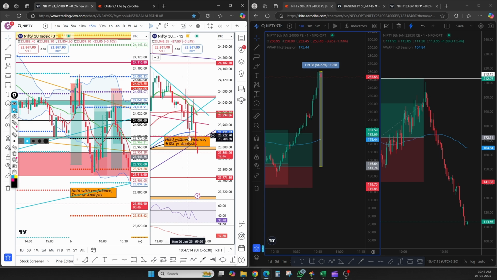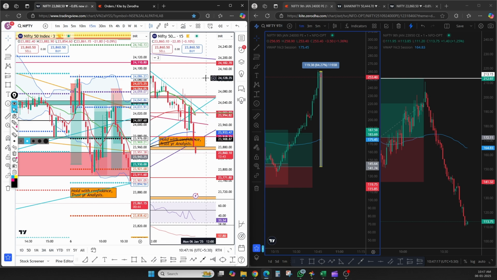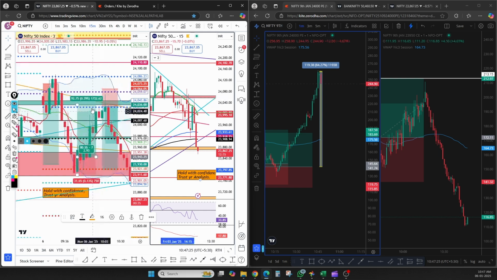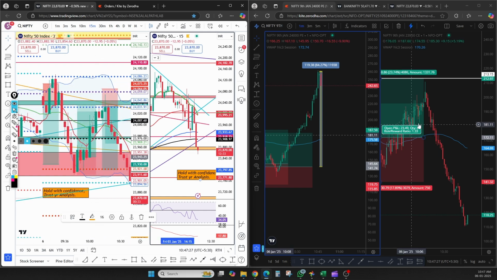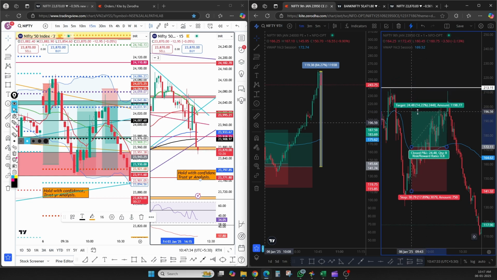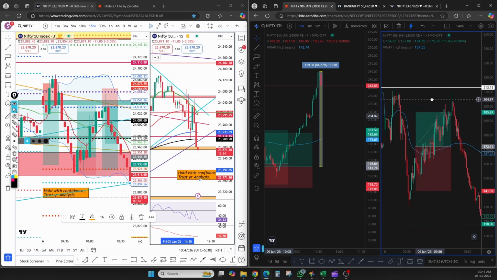When it is about to test this, I will remove this and show. See this 200 day moving average and 100 day moving average. After that I got a reversal till here. So I exit here when it tests CPR. So this is my call trade. I book 195, around 23 points in my favor.